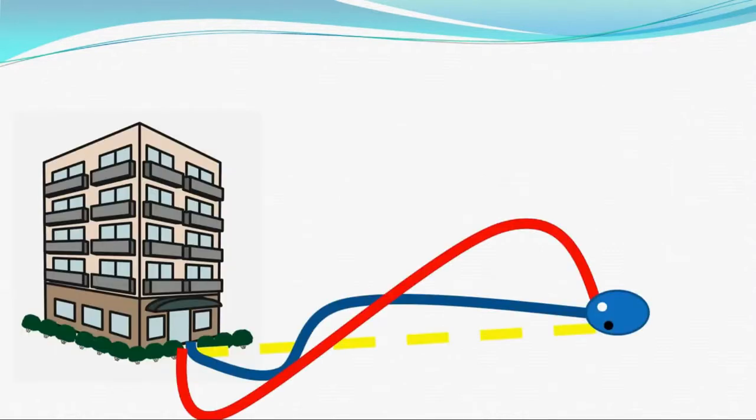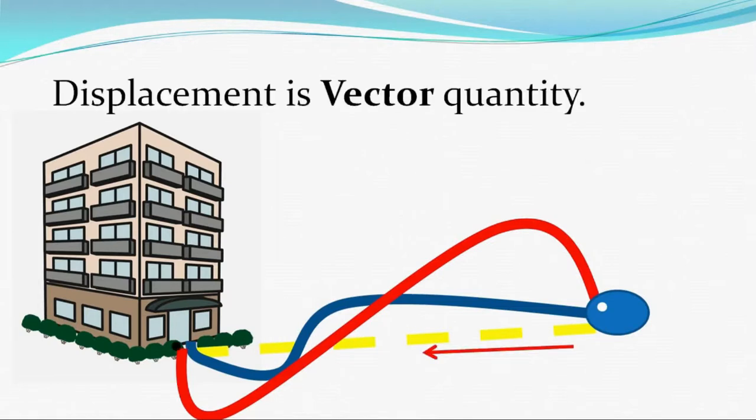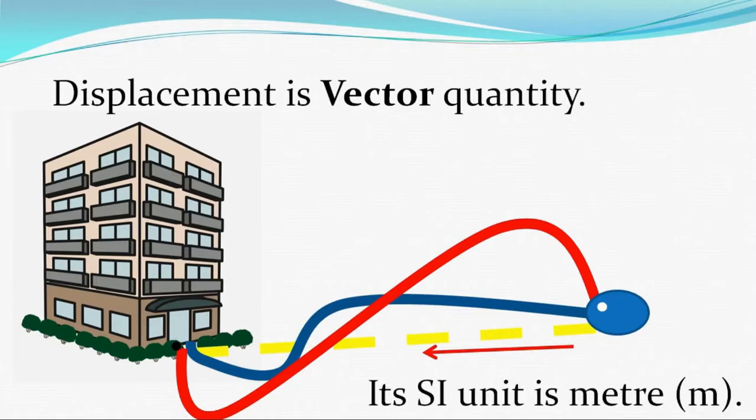As we have discussed, it has a particular direction, so displacement is a vector quantity. We can measure the length of the shortest path also in meters, so the SI unit of displacement is meter.